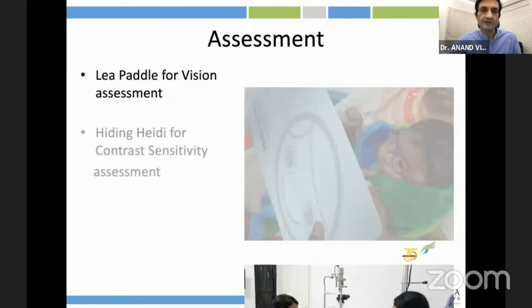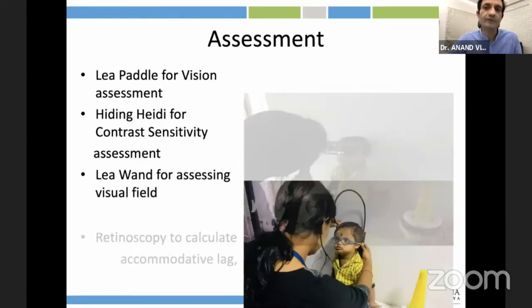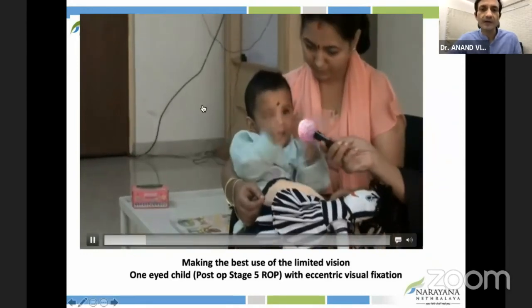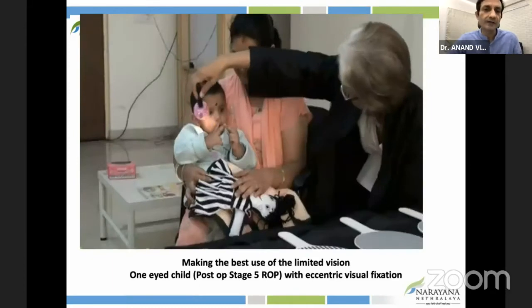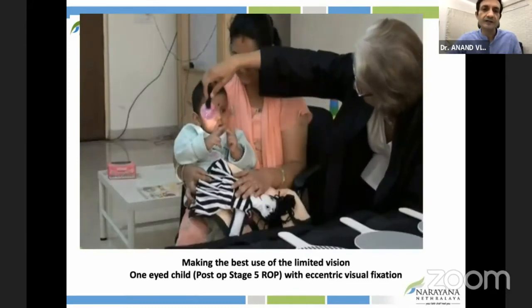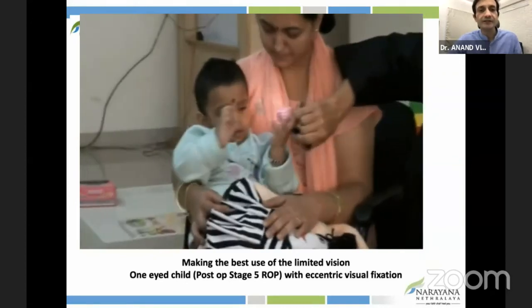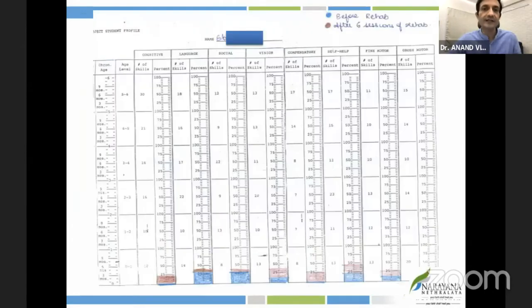And then, of course, after the assessment is done, one has to figure out what form of therapy is best required. So this is, for example, a baby who underwent ROP surgery for advanced ROP and had very little anatomical remnant of an attached retina. And this is Professor Lea herself in our center, who was assessing that child to figure out which field of view the child can be worked on.